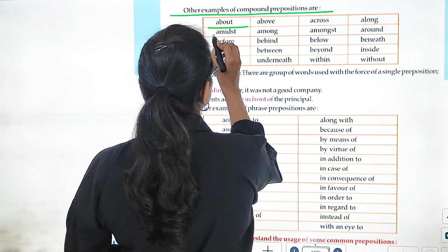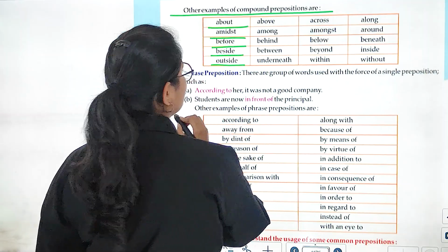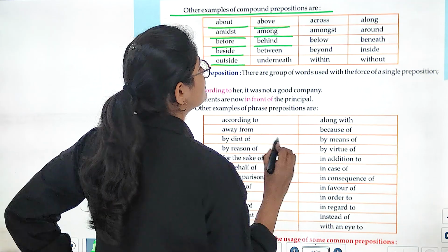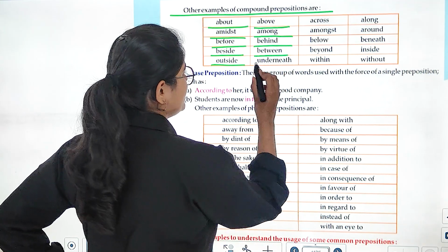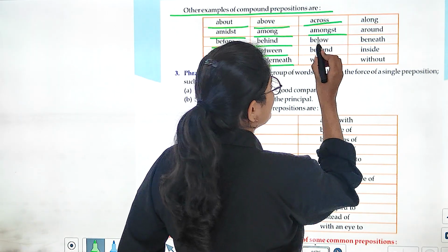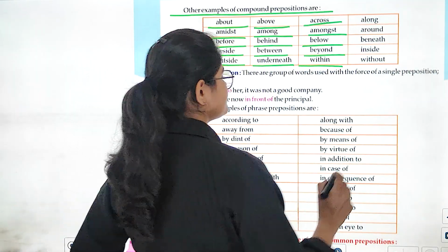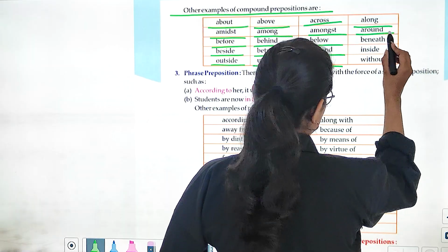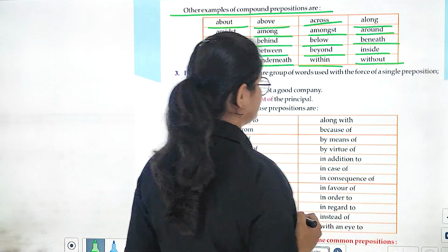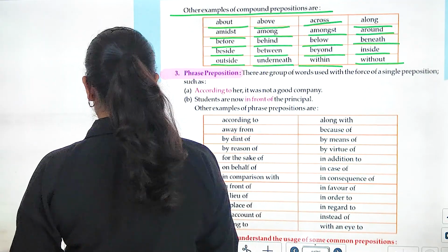So it is about, amidst, before, beside, outside, above, among, behind, between, underneath, across, amongst, below, beyond, within, along, around, beneath, inside, without. Right?